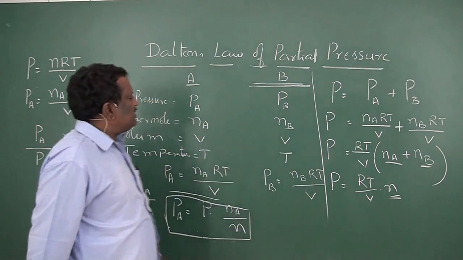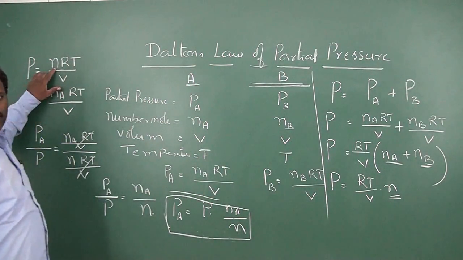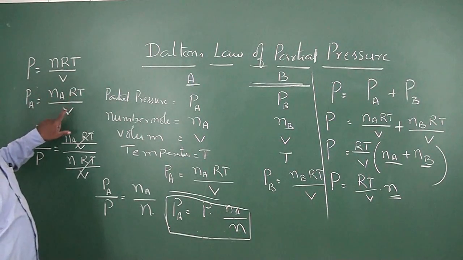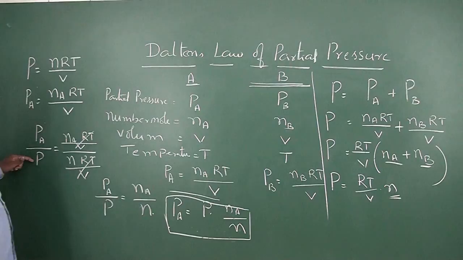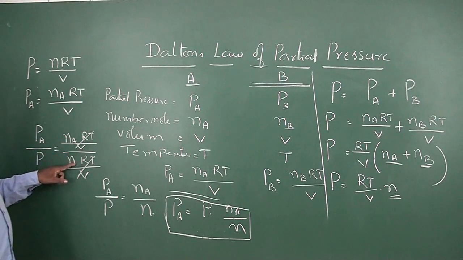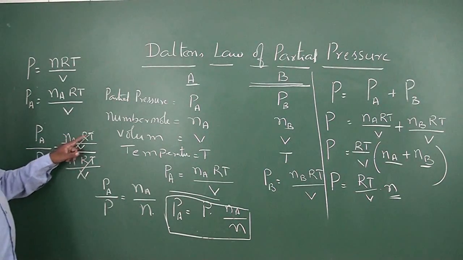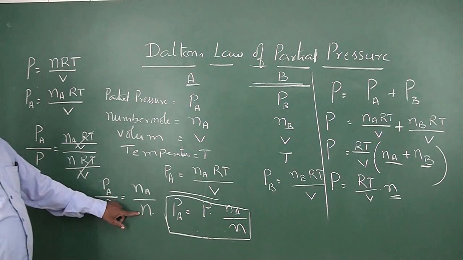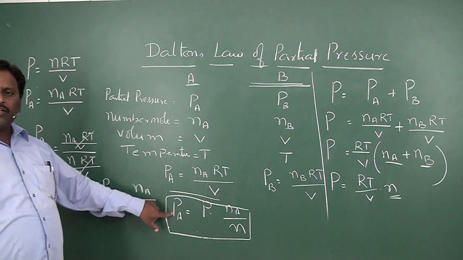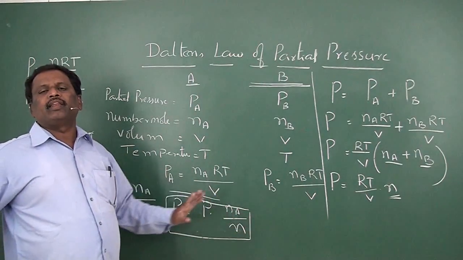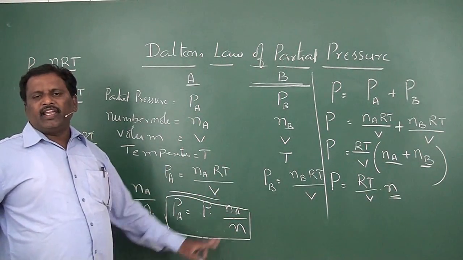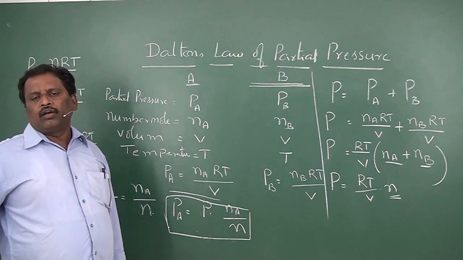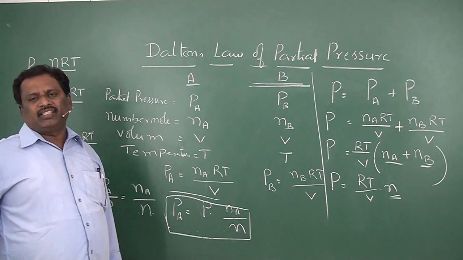So the total pressure of the gaseous mixture is nRT by V and the partial pressure of component A is NA RT by V. Then PA by P is equal to NA RT by V divided by nRT by V. RT by V cancels off, so PA by P is equal to NA by N, or PA is equal to P into NA by N, where P is the total pressure, NA is the number of moles of one component and N is the total number of moles of all the components present in the mixture.